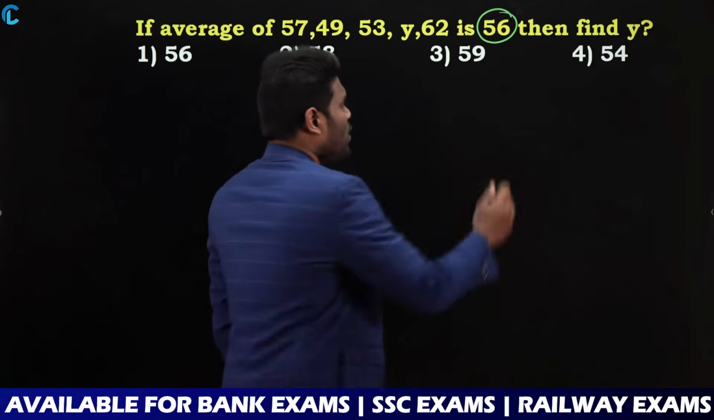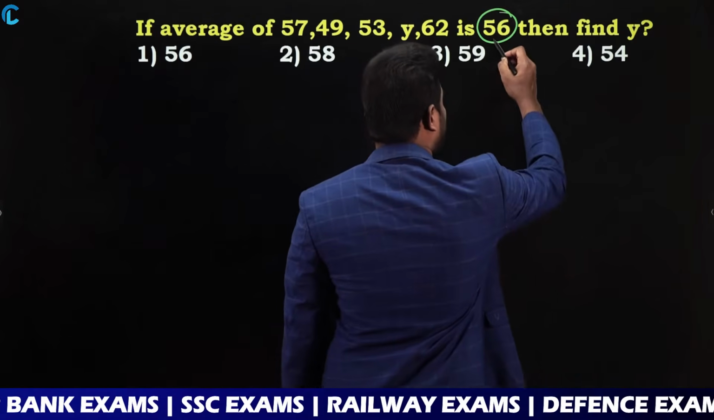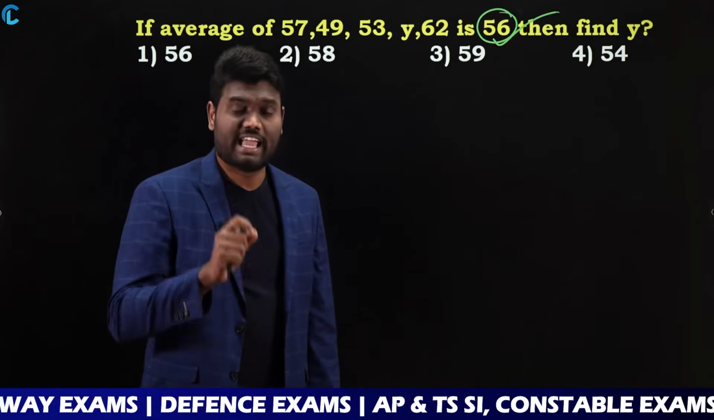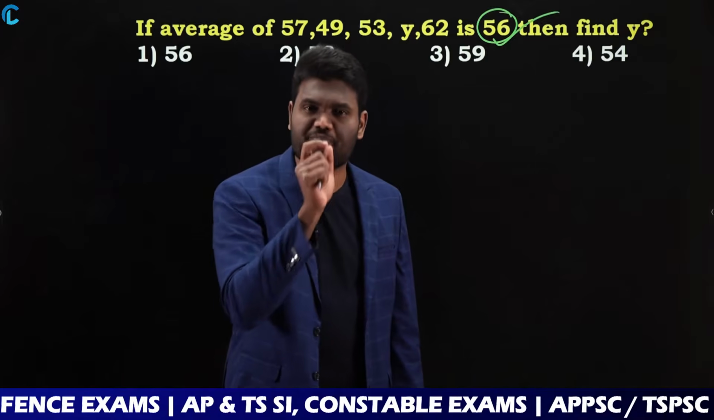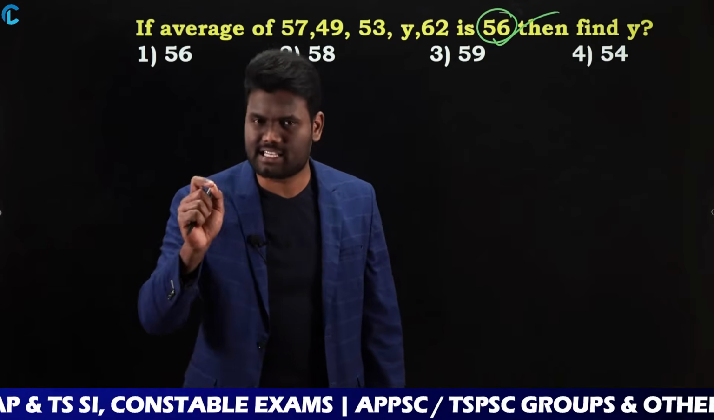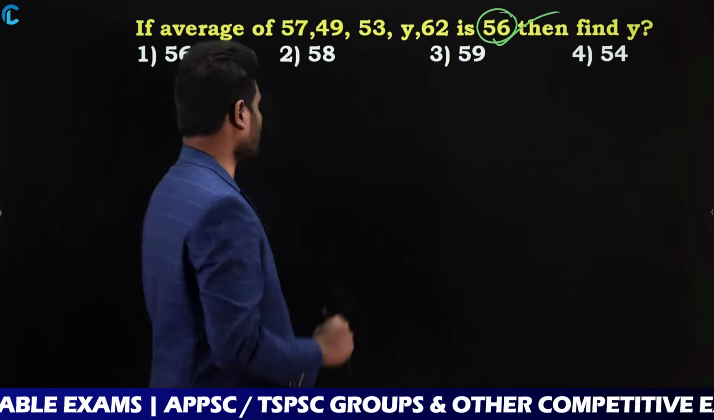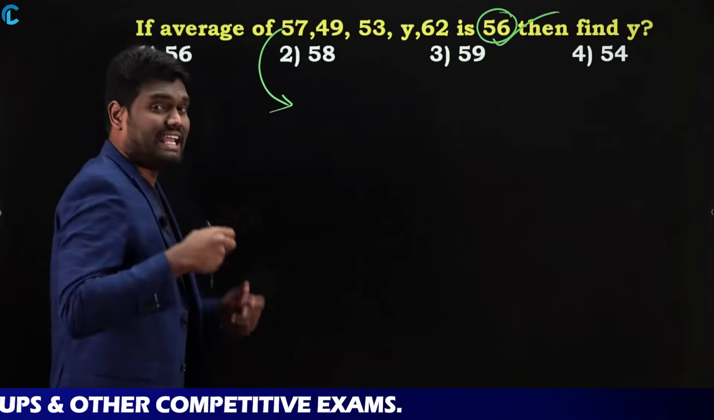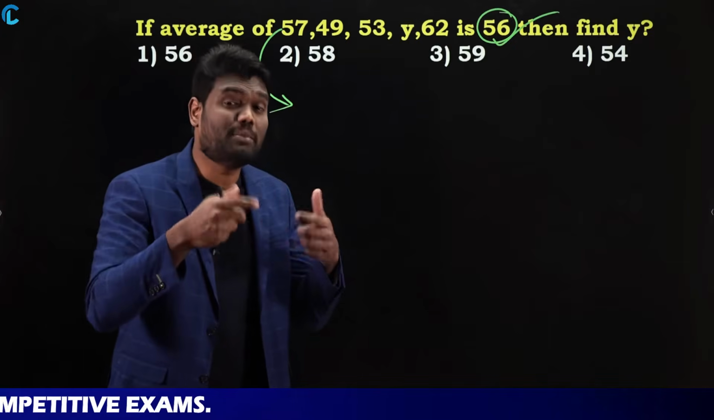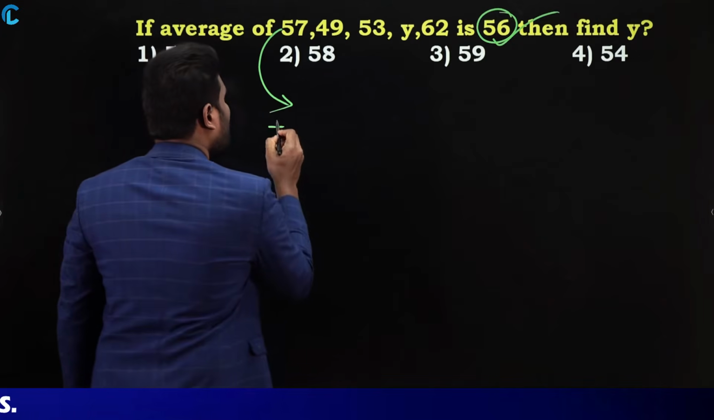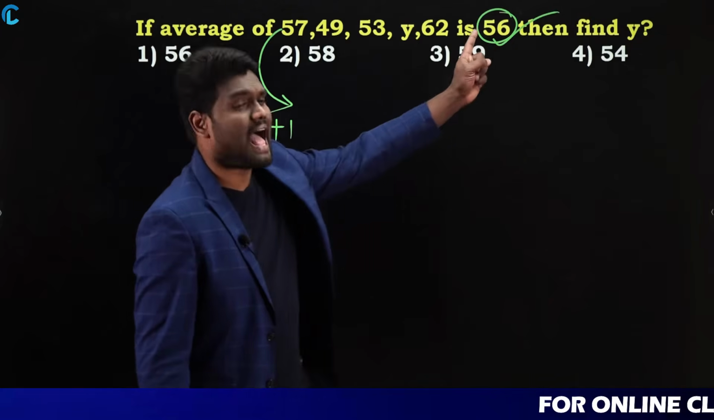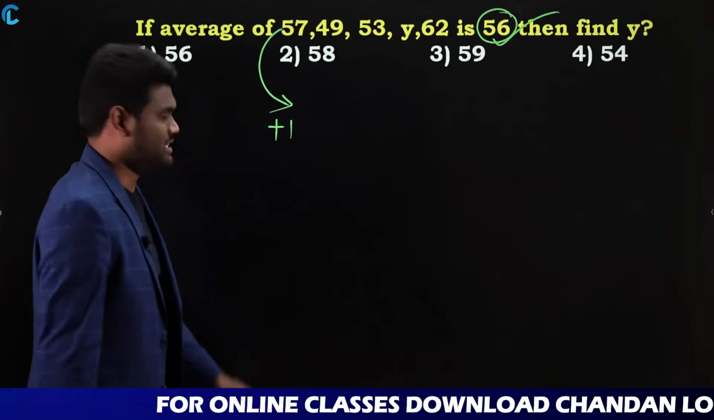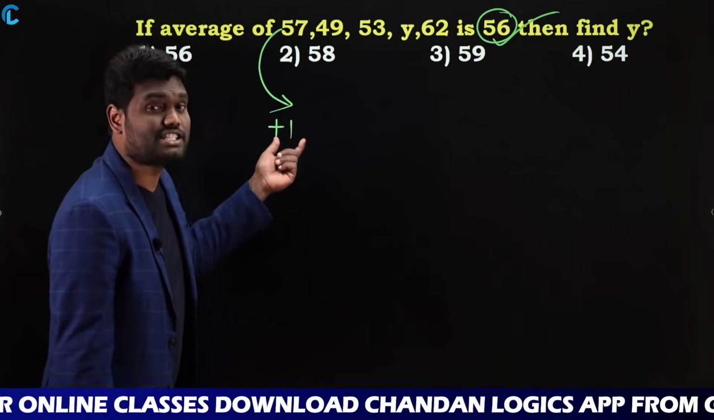Now, if you observe, the average of all these numbers is 56. When I say the average is 56, each and every number should be 56, 56, 56, 56, right? So let us cross check. The first number is 57, which is more than the average. It is 1 more than the average, because the average is 56 but this is 57. As it is 1 more, I have taken it as plus 1.